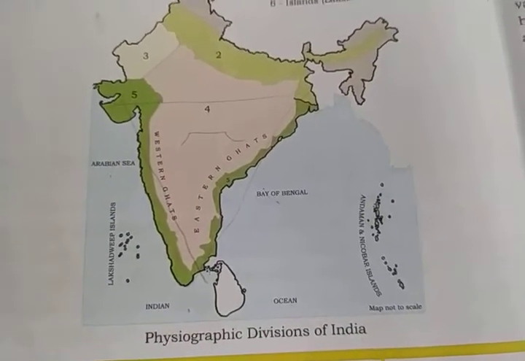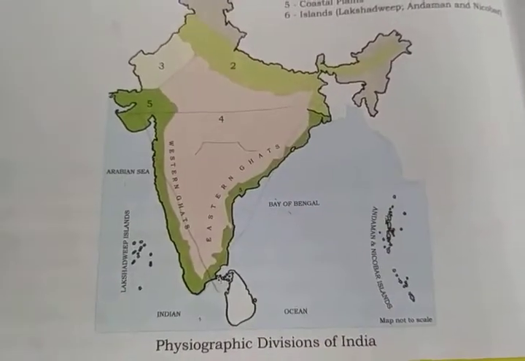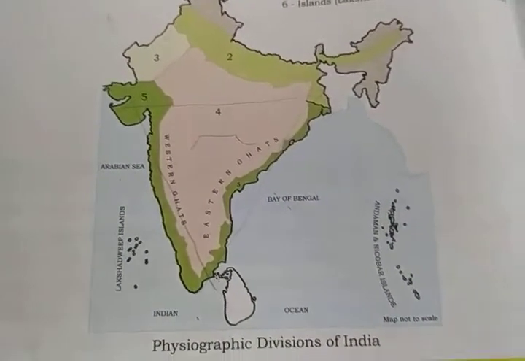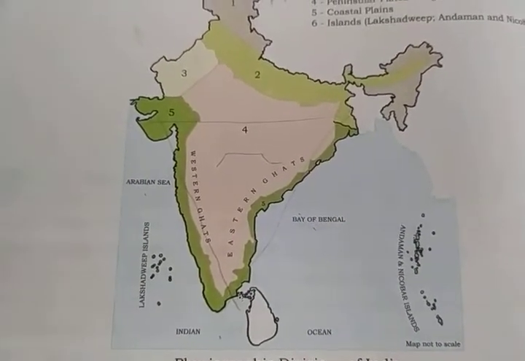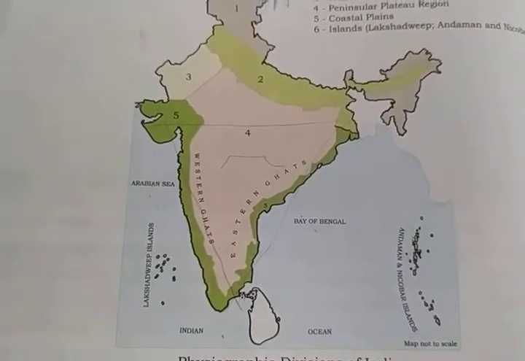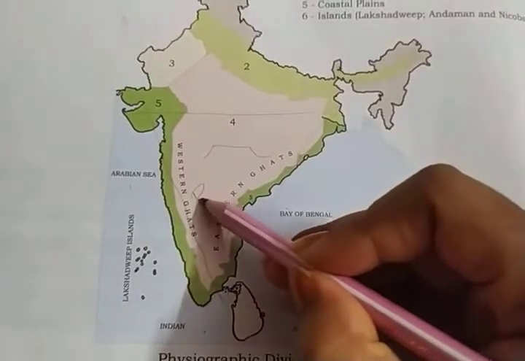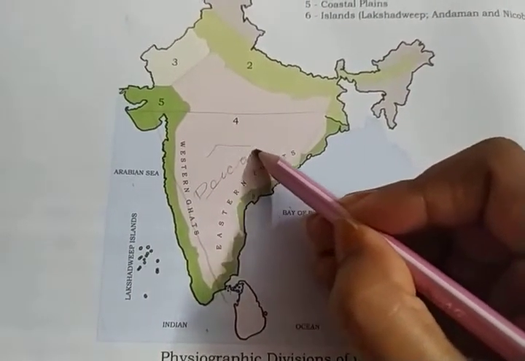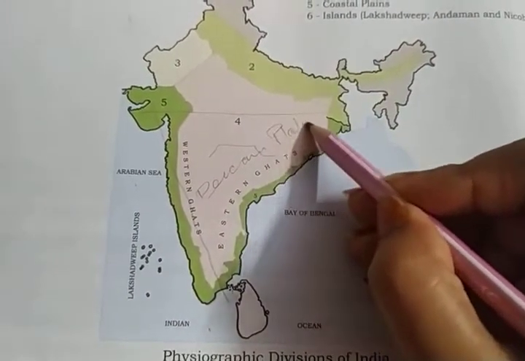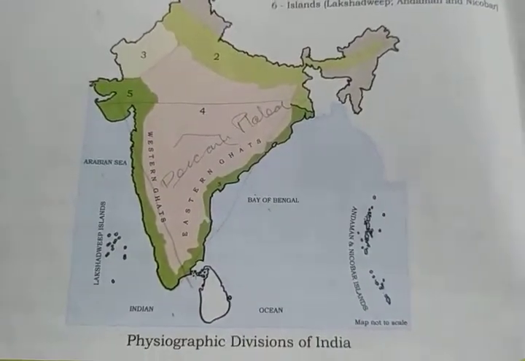Okay, so this area is called the Peninsular Plateau region. इस Peninsular Plateau region का एक नेम भी है. The name is the Deccan Plateau. What we call it? The Deccan Plateau. So let's read this here.